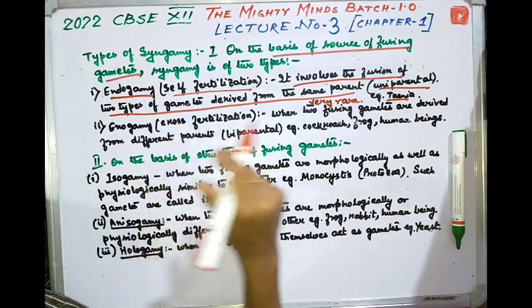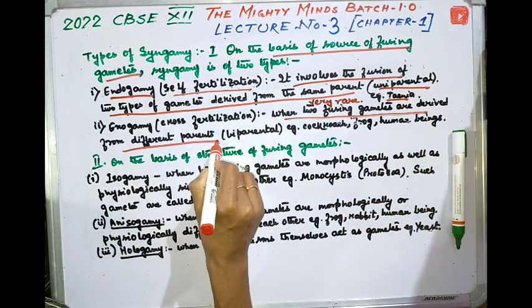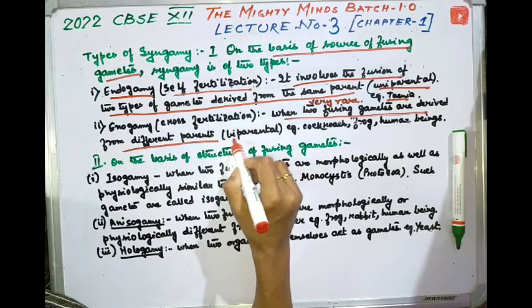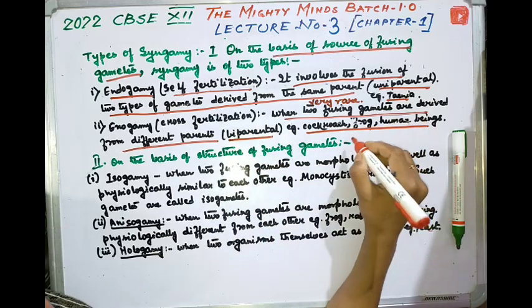Now, exogamy, that is cross fertilization, when two fusing gametes are derived from different parents. And that is biparental. Example, cockroach, frog, human beings, and it is more common.